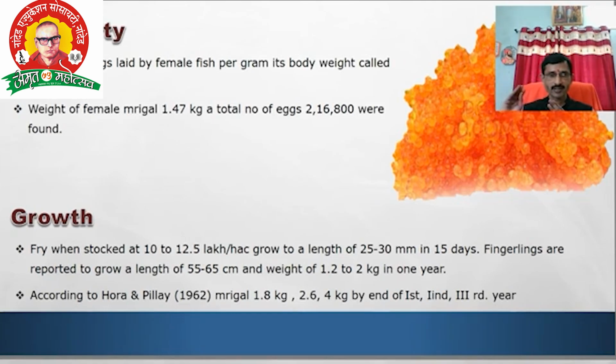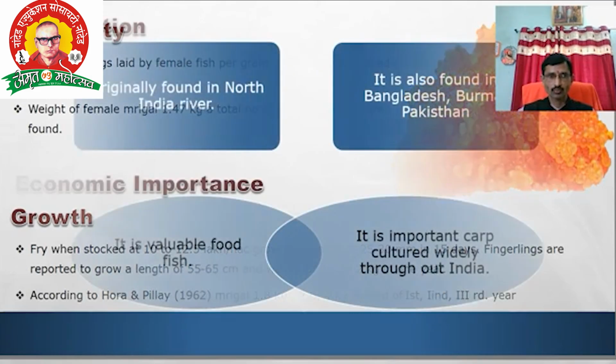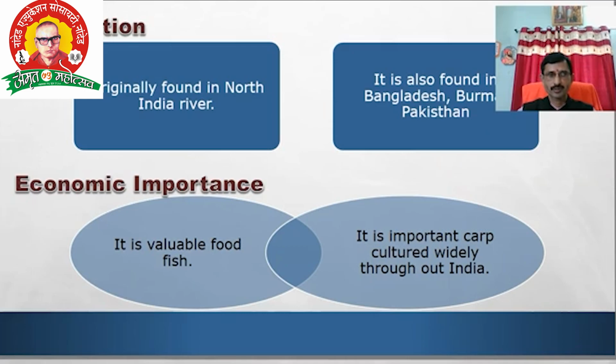It means that in the first year it is 1.8 kg, in the second year it grows to 2.6 kg, and in the last year the weight is 4 kg. Observed by scientists Hora and Pillay in 1962. Then about the distribution. Originally found in North Indian rivers, it is also found in Bangladesh, Burma and Pakistan. This is the distribution of fish mrigal.